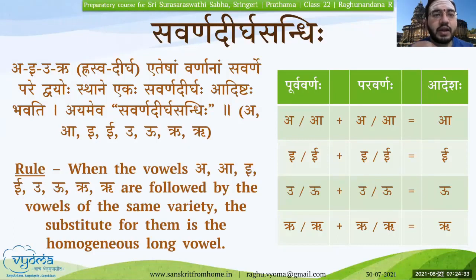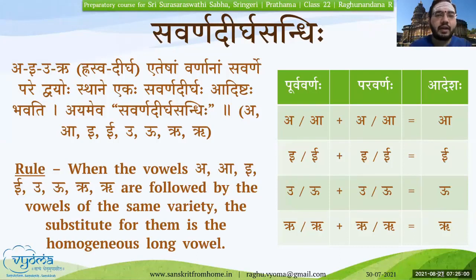Next step is to write a matrix of all the letters, all the swaras. Write down all the swaras like a to r. That is sufficient for us because we have learned only four sandhis. On the left hand side, write a to r, and on the columns on the right, you write a to I. Now you have written all the swaras that are there.